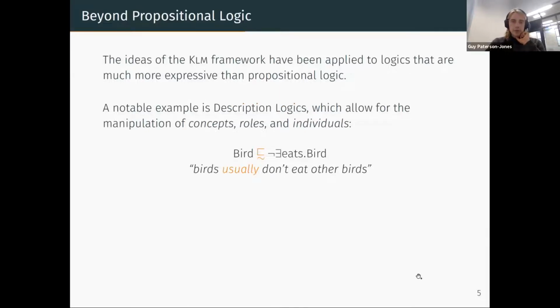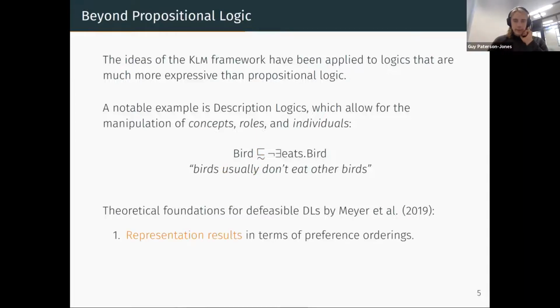So an example of a defeasible description logic formula is the following. Bird on the left here is a concept, which represents all the individuals that are birds. And on the right, it's a little bit tricky to parse this if you aren't familiar with description logics, but you can just take my word for it. It says that this is a concept that represents all individuals that don't eat any birds. So this formula says birds usually don't eat other birds. Arguable whether it's true or not in reality, but there you go.